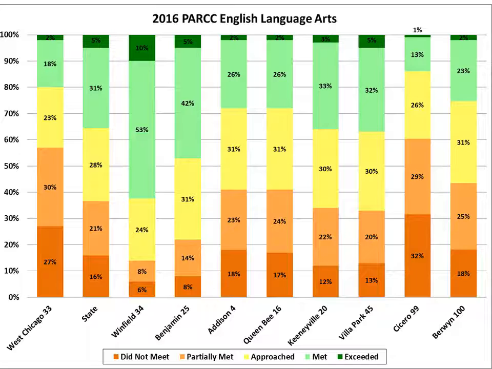Here is the first graph in which you see the PARCC assessment scores for English language arts. Our school district as a whole is listed on the far left, next to the state, and then comparative districts. In this graph, for last year's PARCC assessment, you will see that 20% of our students met or exceeded proficiency when it came to English language arts. This compares to the state average of 36%.